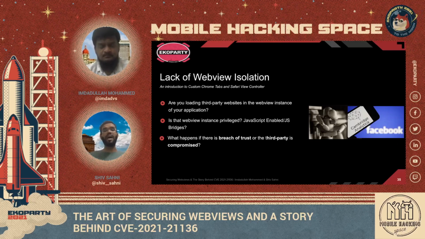It could be as simple as just phishing the users through some malicious HTML if this web view is hardened enough, or let's say if this web view is privileged enough, it could even lead to exfiltrating users' auth tokens to third parties.